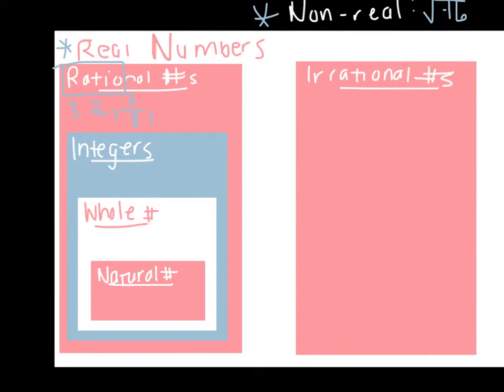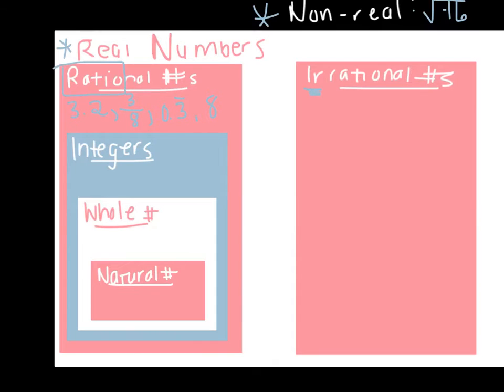A number like 0.3 repeating is rational because I could write it as the fraction 1/3. A number like 8 is rational because I can write it as a fraction 8/1. So the test to see if something's rational is ask yourself, can you write this number as a fraction? A number is classified as irrational, that keyword ir meaning not, if you cannot write it as a ratio.